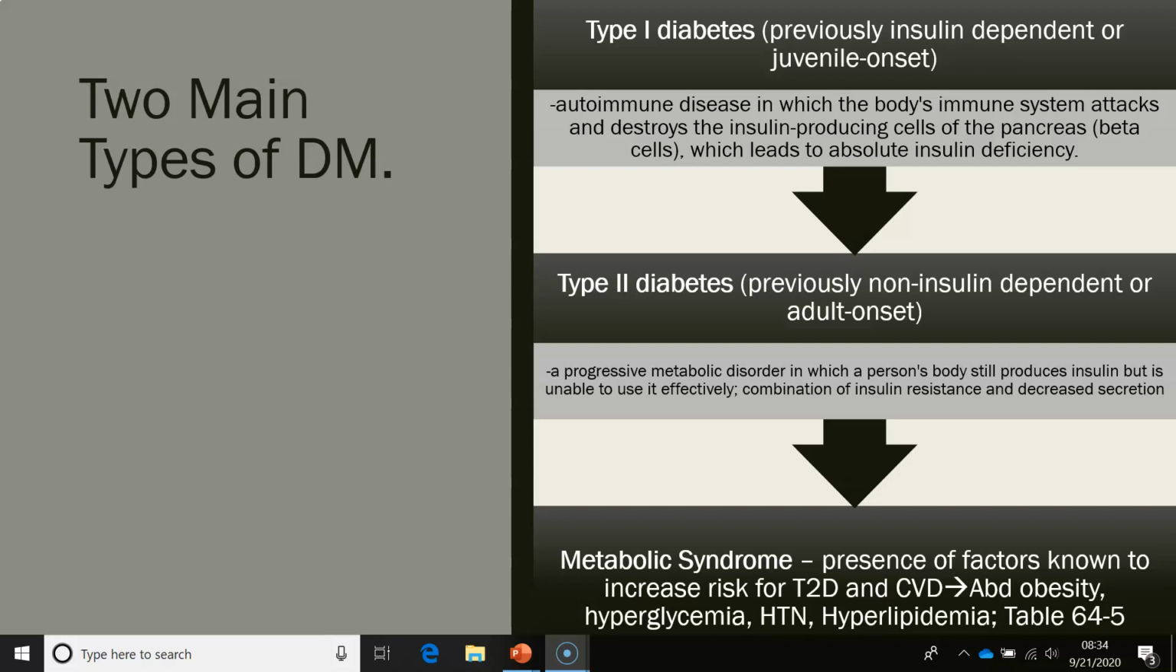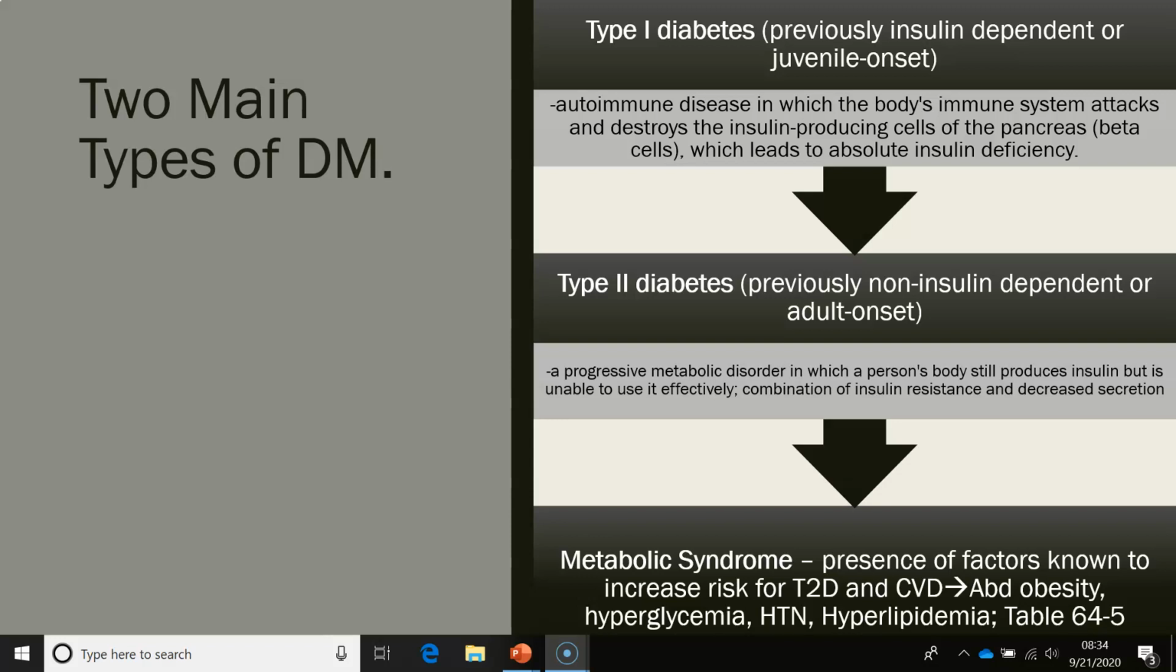Now, we've talked about that there's two main types of diabetes. There's type 1 diabetes. That's the autoimmune disease usually seen in younger patients. These people require a basal insulin at all times. Then there are the patients who have type 2 diabetes. This is a progressive metabolic disorder in which a person's body still can produce insulin, but it's unable to use it effectively. A lot of times these patients have a combination of insulin resistance and decreased secretion of insulin. So those are the two main types of diabetes.